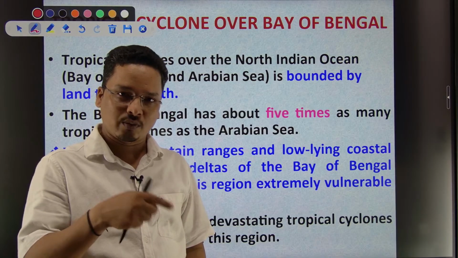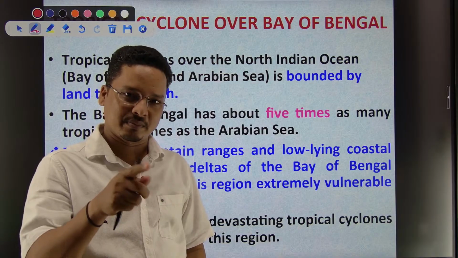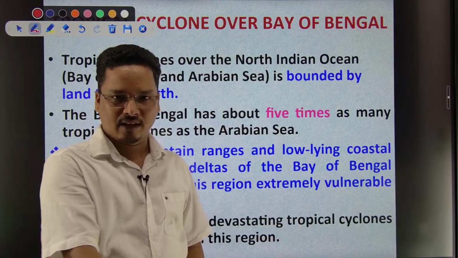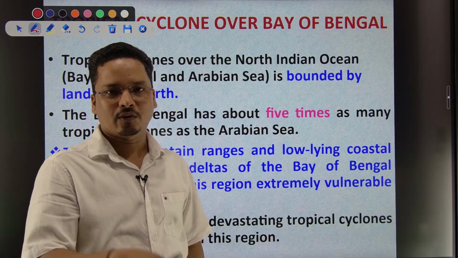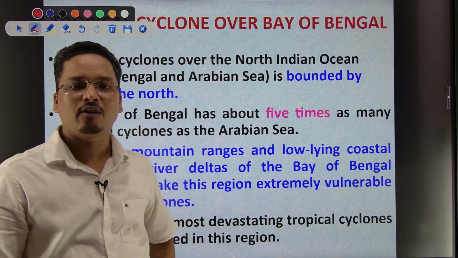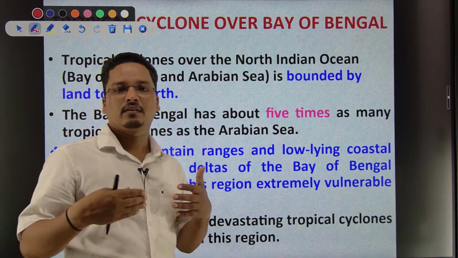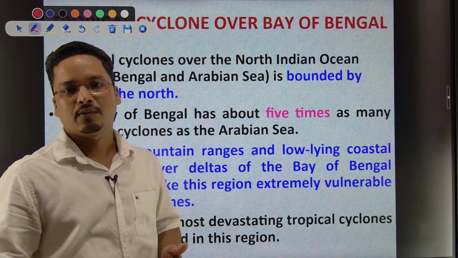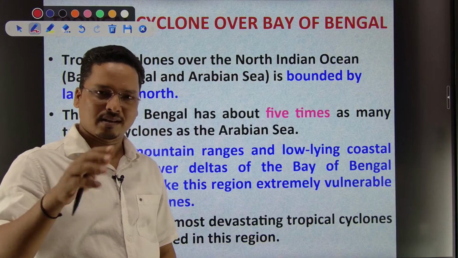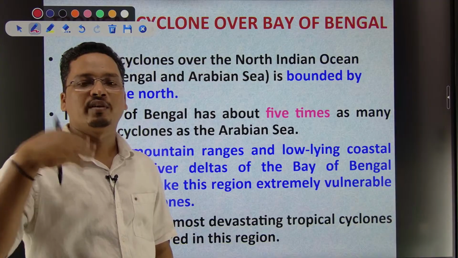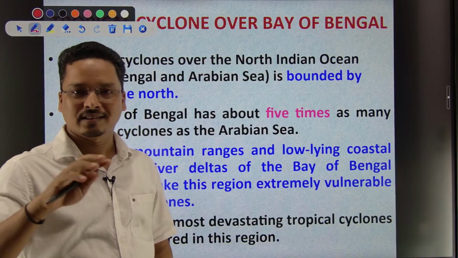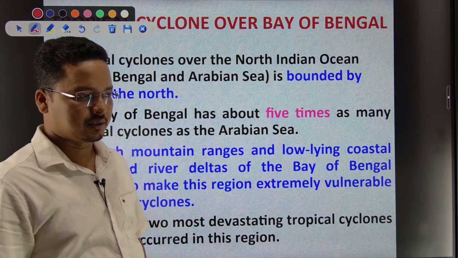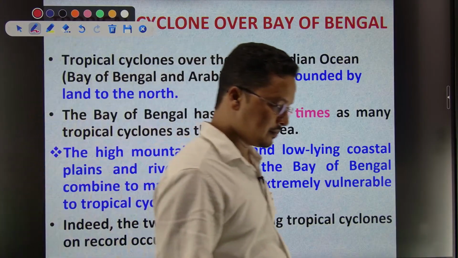I told my students this question would come in UPSC prelims, and it came after five days. The pattern gives us an idea to predict what kind of questions they are going to ask. We are not saying we will predict whatever question UPSC will ask, that would not happen anyhow, but some questions will come.